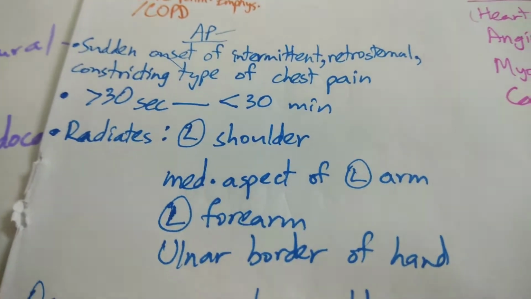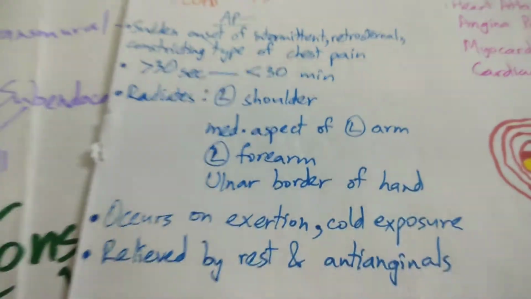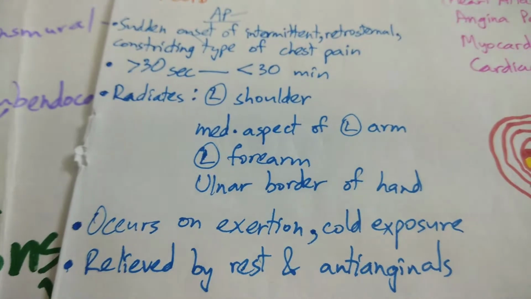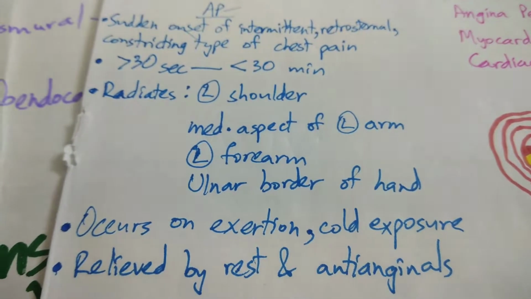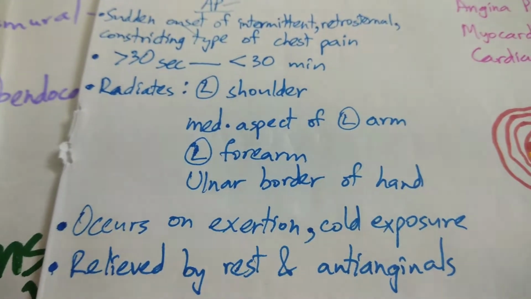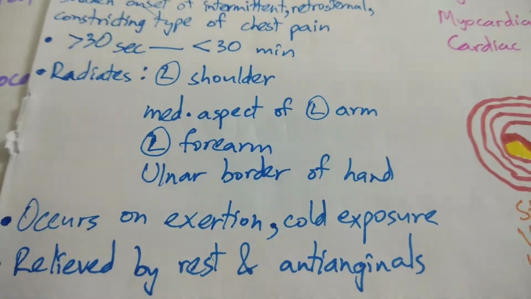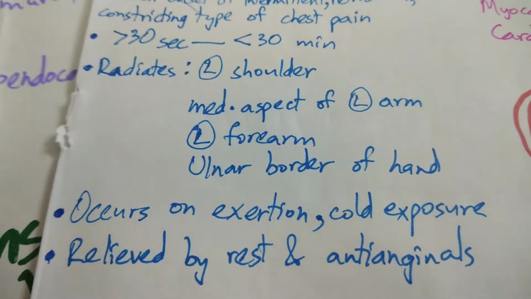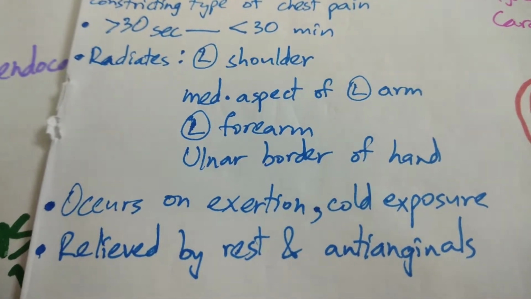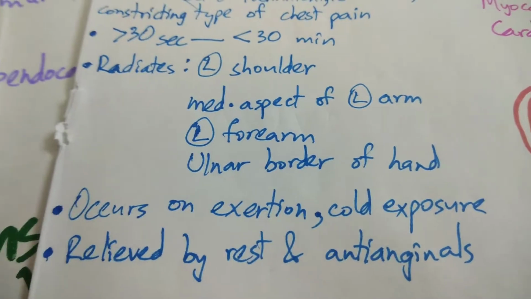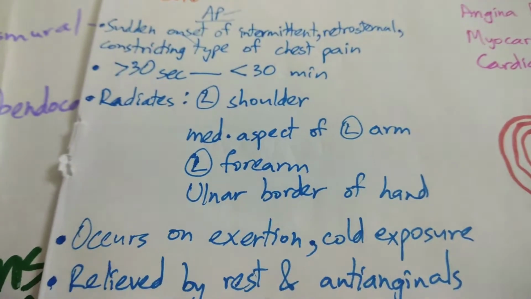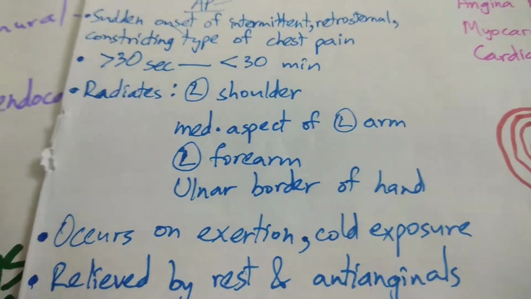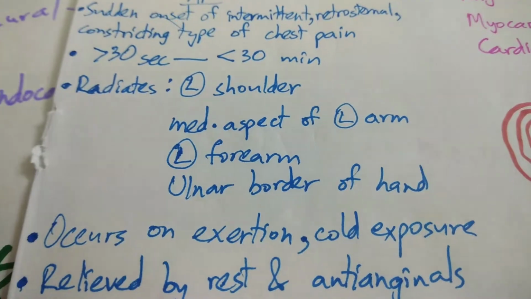So let me break down this wall of text for you over here. There's sudden onset of intermittent retrosternal constricting type of chest pain. It can last anywhere between more than 30 seconds to less than 30 minutes. It radiates to the left shoulder, medial aspect of the left arm, left forearm, and the ulnar border of the hand. It occurs on exertion or cold exposure, and can be relieved by rest and anti-anginal drugs like nitrates. So that's angina pectoris. And a severe form of angina can precipitate a myocardial infarction.